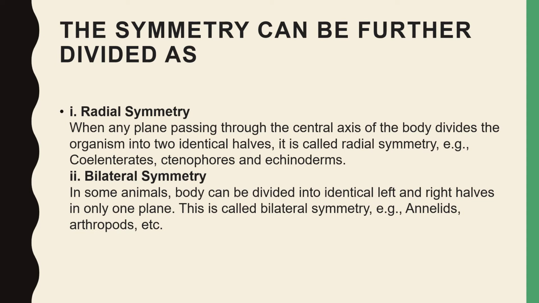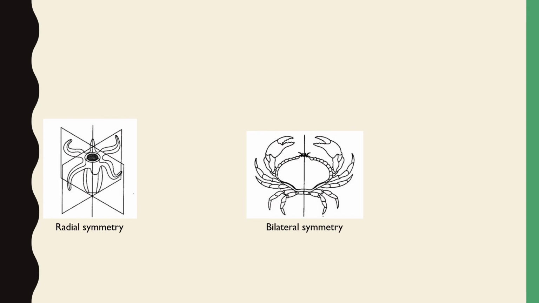And bilateral symmetry means in some animals, the body can be divided into identical left and right halves in only one plane. You can see the pictures here, which will help you understand radial symmetry and bilateral symmetry.